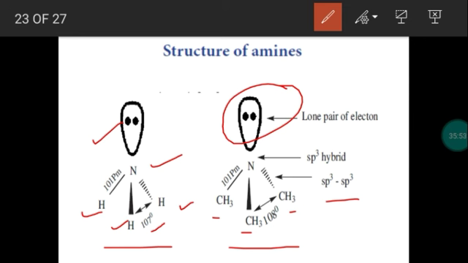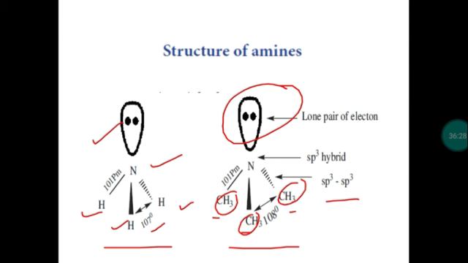Next, one more question. Why is there a slight increase in the bond angle here? Comparing with ammonia, the bond angle is slightly increased in trimethylamine. For ammonia, 107 degrees; for trimethylamine, 108 degrees. What is the reason? This is because of repulsion between the methyl groups. In ammonia, hydrogen atoms are present, but in trimethylamine we have only methyl groups. So between the methyl groups there will be repulsion. These bulky groups will repel, so the bond angle is slightly increased. So that was the structure of amine.